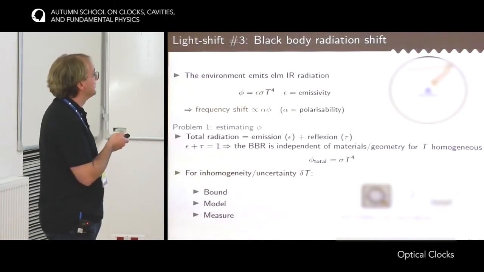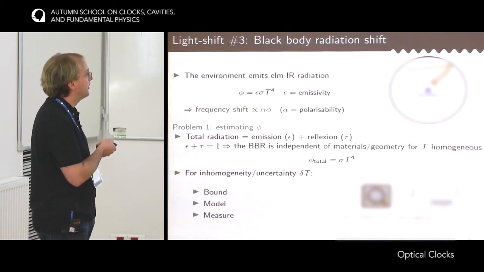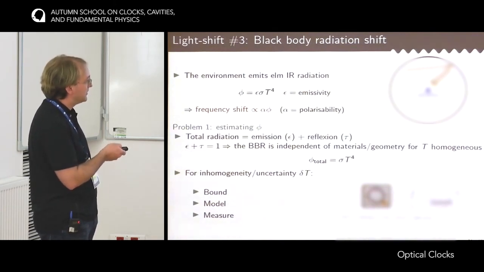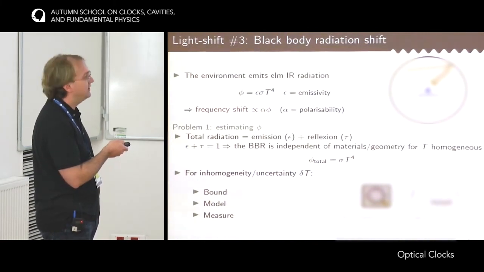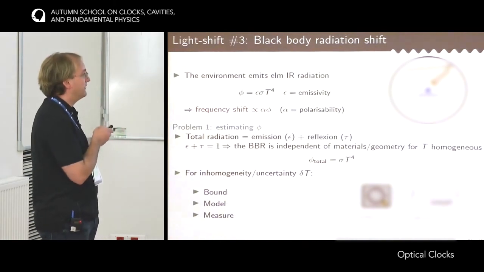The next possibility is to try to measure the flux nearby the position of the atom. So this is an experiment that was done at GILA, in which they put a thermal probe that can be placed where the atoms are, and if this probe is well designed, then it would be representative of the flux that arrives on the atoms themselves.